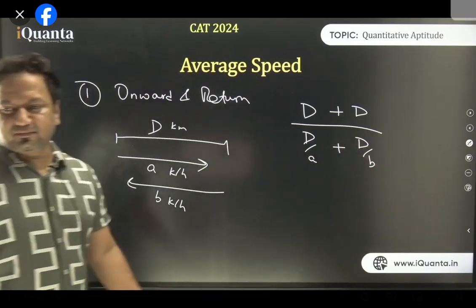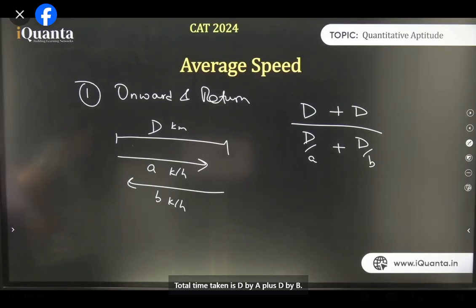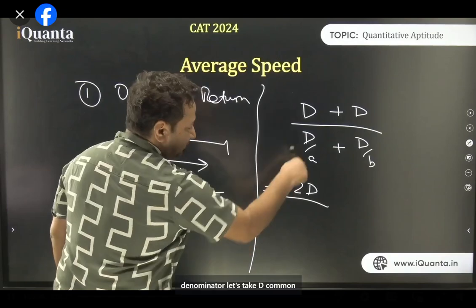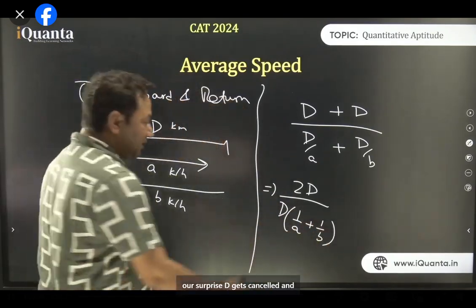Is that right? Total distance traveled was d plus d. Total time taken is d by A plus d by B. Let us solve it. 2d, in the denominator let's take d common. We'll have 1 by A plus 1 by B. And to our surprise, d gets cancelled.